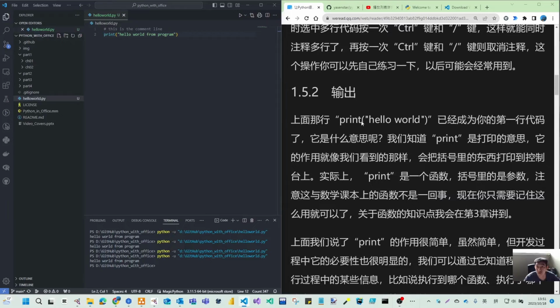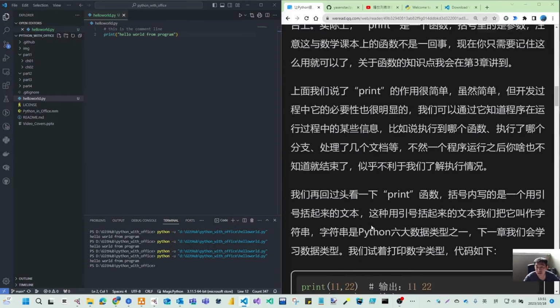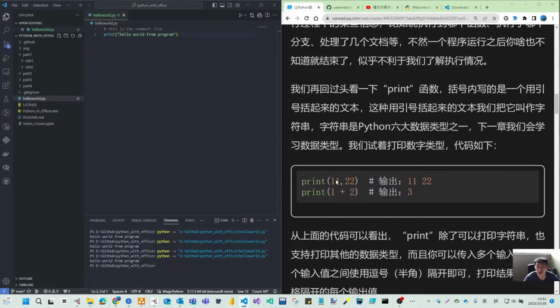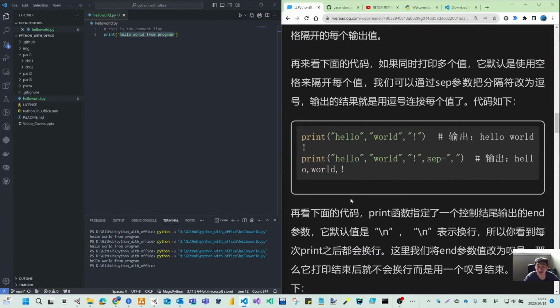And then the output is print. We already understand that. You can print just a string or some numbers, or you can print some calculation. You can also print with a separator.